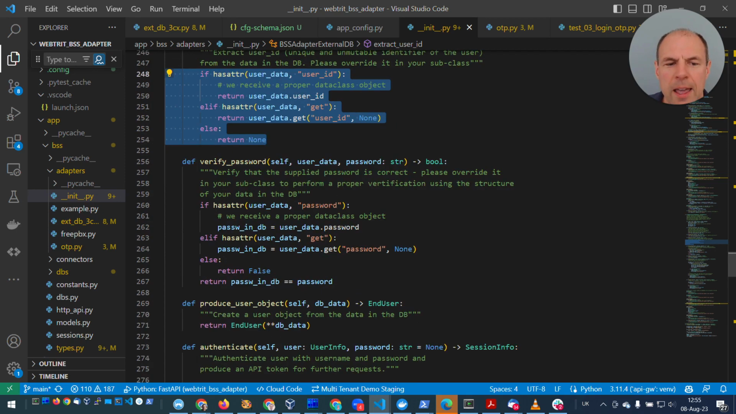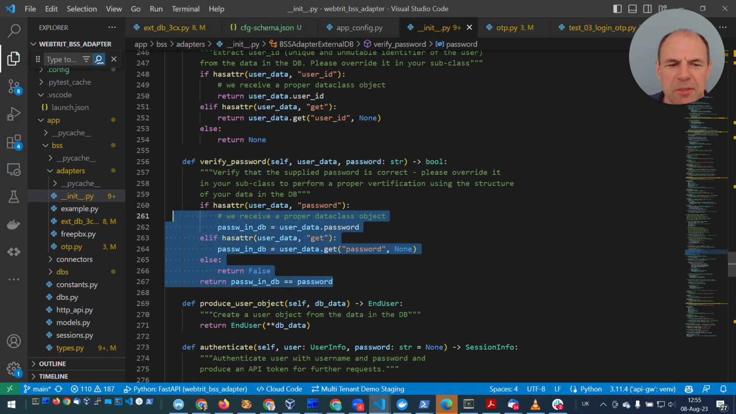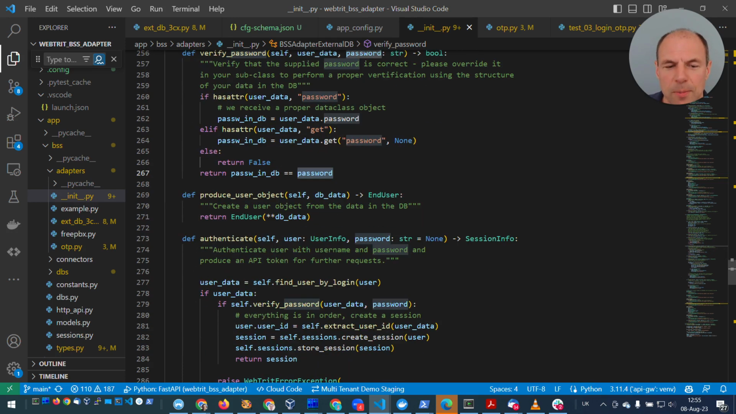Okay. And a method to verify password. We have an object which was returned from your database, and we have the password entered by the user. With the default method, it does some guessing, so it tries to see if your object has an attribute password and then compares it, but you probably should implement something more specific which handles your situation better.